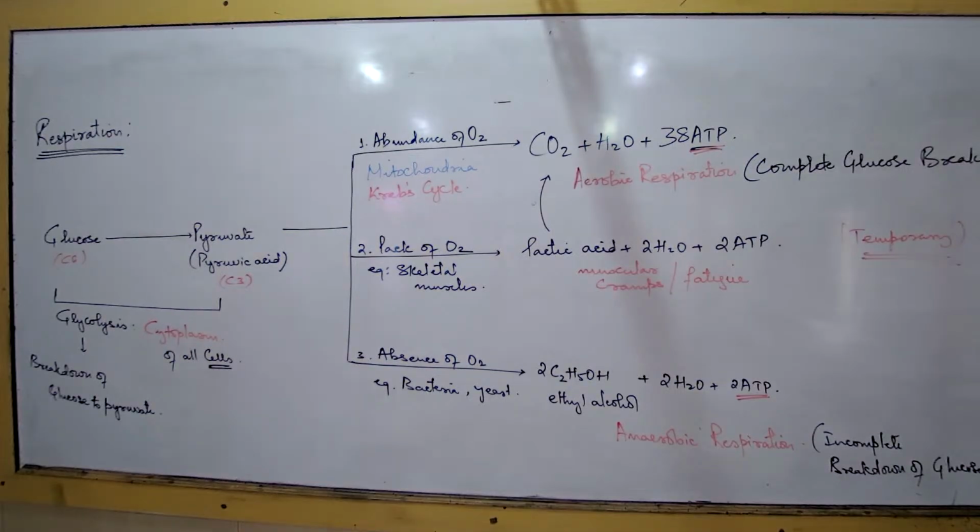Third difference, another difference that you should always write, is comparing the energy. For aerobic you will write: 1 molecule of glucose releases how many energy molecules? 38 ATP. One molecule of glucose releases 38 ATP. What will you write in anaerobic? One molecule of glucose releases 2 ATP.